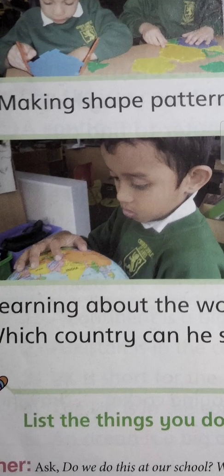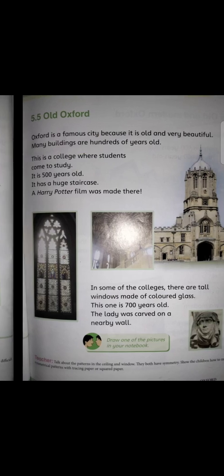So here are some things children do at Aisha's school, like painting pictures, doing science experiments, making shape patterns as you all made in the maths class, and reading books, learning about the world with the help of the globe and with the help of the map, and having fun outside. So these are some things children do at Aisha's school.